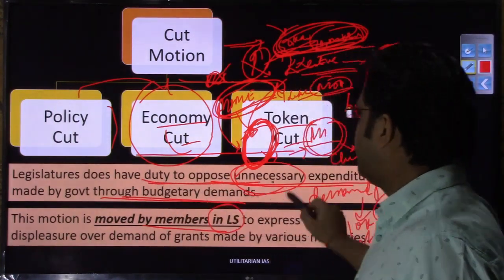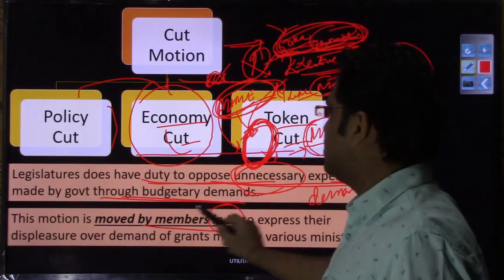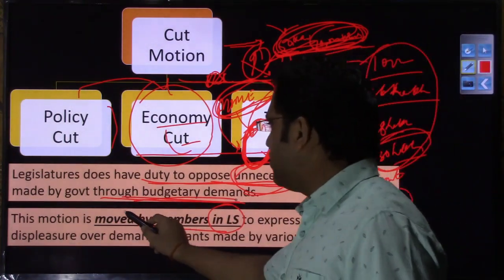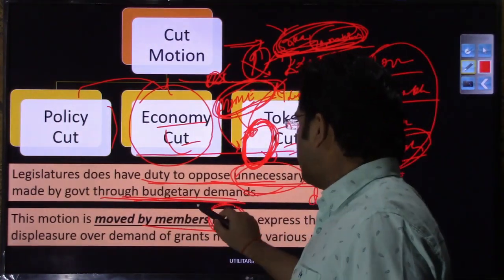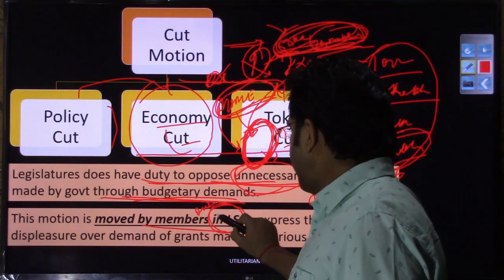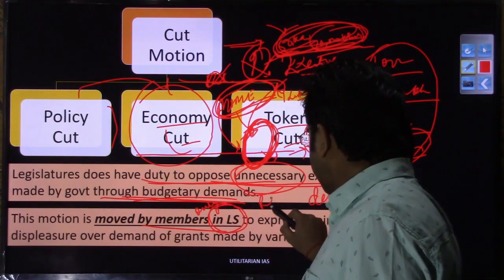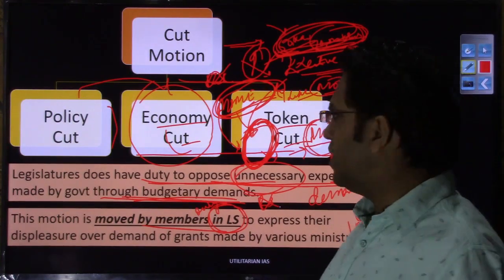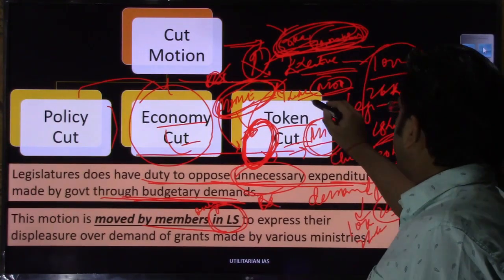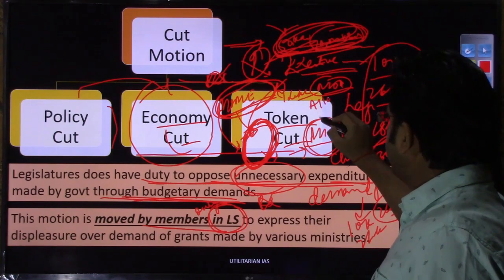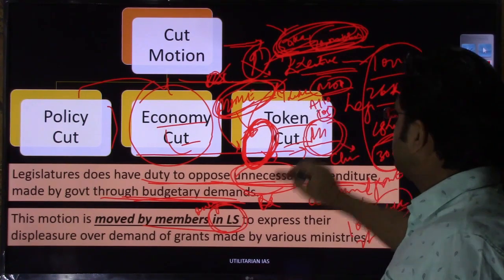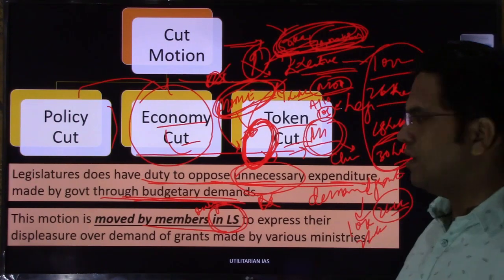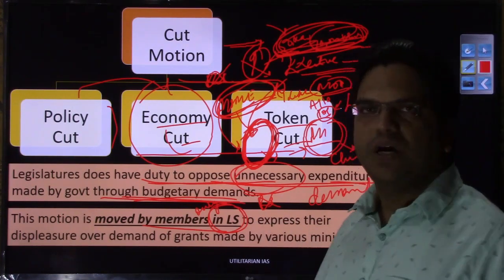The legislature does have the duty to oppose unnecessary expenditure made by the government through budgetary demand, right? This motion can be moved only in the Lok Sabha, not in the Rajya Sabha, because if you remember, the budget is a money bill, and when we were discussing the money bill, Article 110 and Article 109, in Article 109 it is clearly mentioned that in regard to the money bill, Rajya Sabha will have limited power.